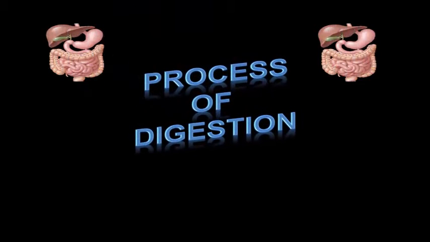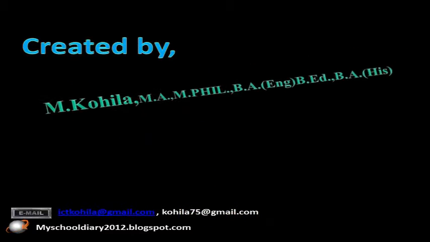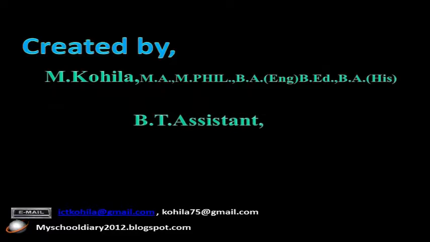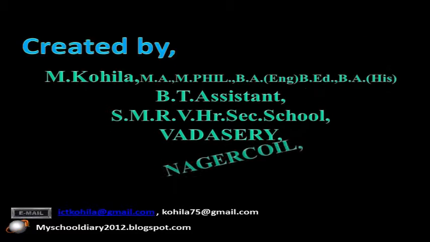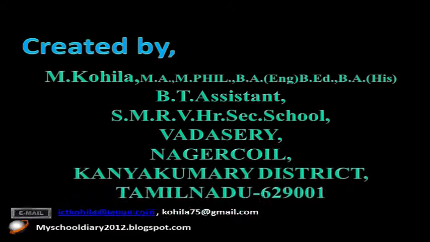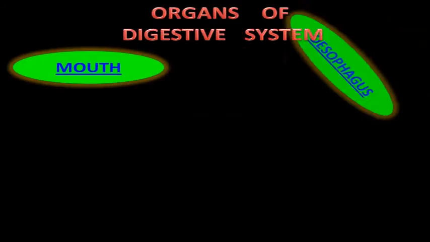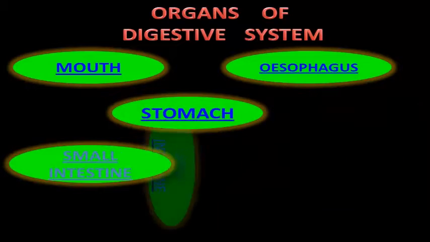Dear students, now we are going to learn about the process of digestion. Organs of the digestive system. The organs of the digestive system are mouth, esophagus, stomach, small intestine and large intestine. You can enjoy the animations in this presentation.